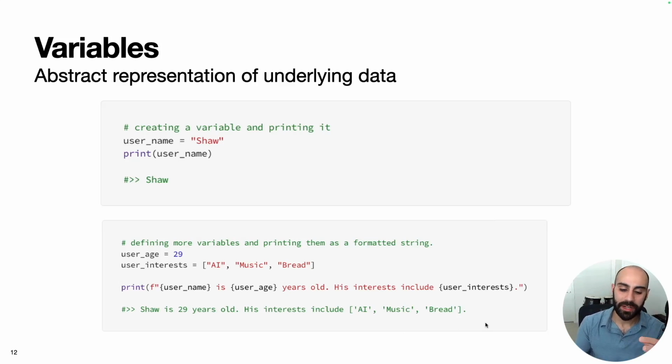These days, where a lot of AI code might involve creating prompts and sending prompts to large language models, formatted strings are a very handy functionality when creating prompt templates for these types of use cases.